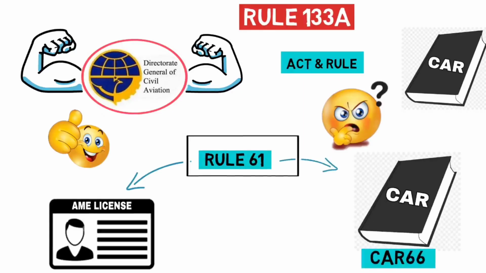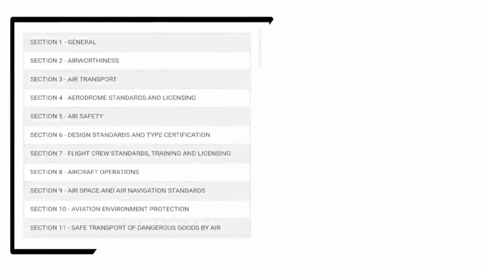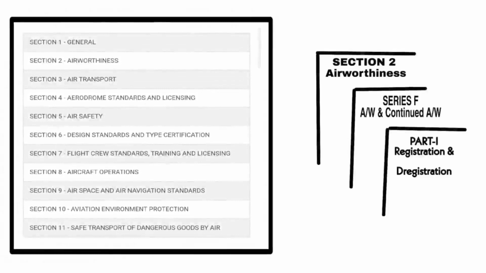Rule 61 already says about the requirement for the AME license, but to give a detailed understanding of it in a simple manner, CAR 66 was framed. There are a total of 11 sections of CAR. These 11 sections are series alphabetically, and these series have various parts. Details of the series are given in the annexures.